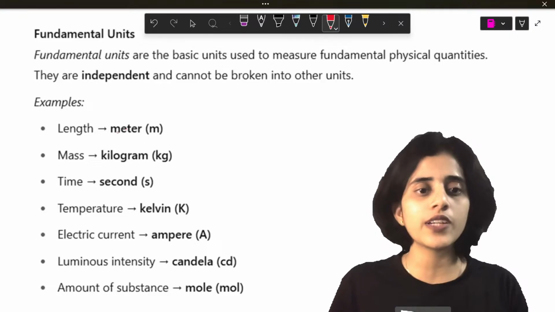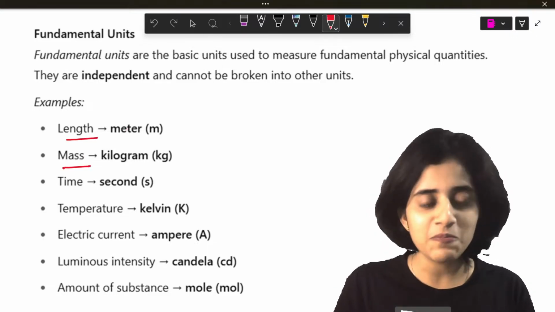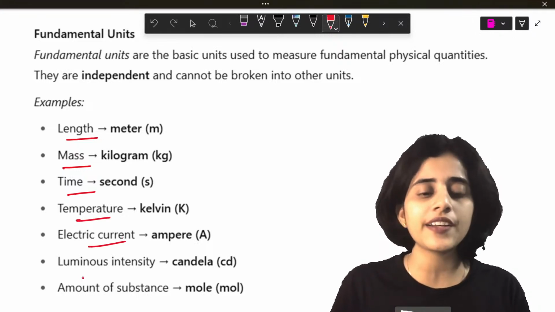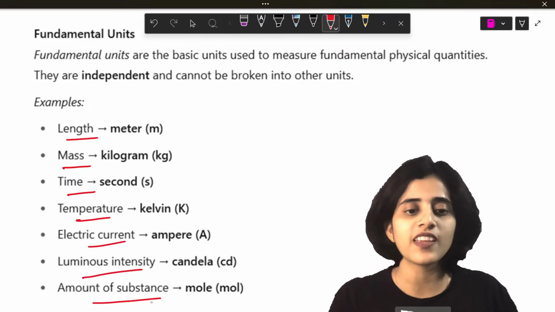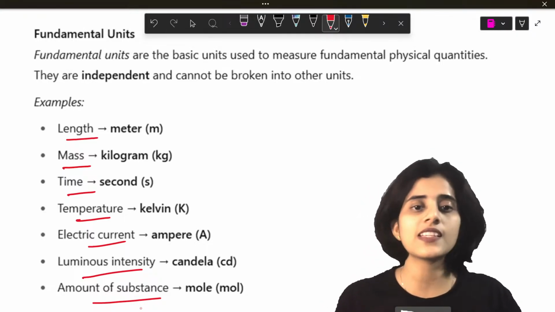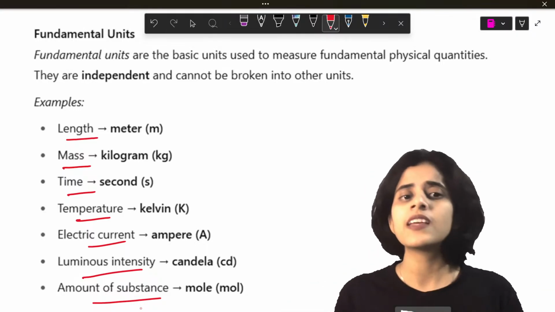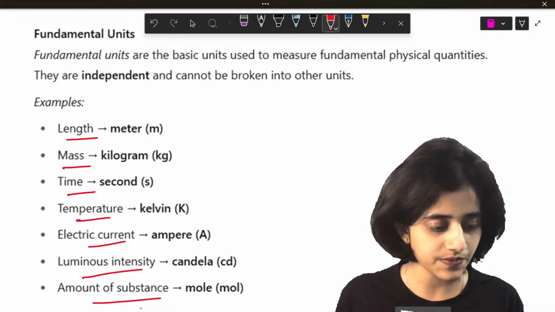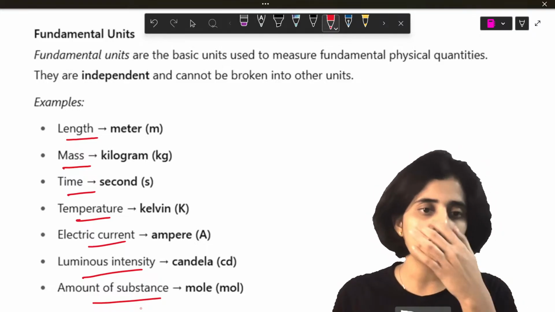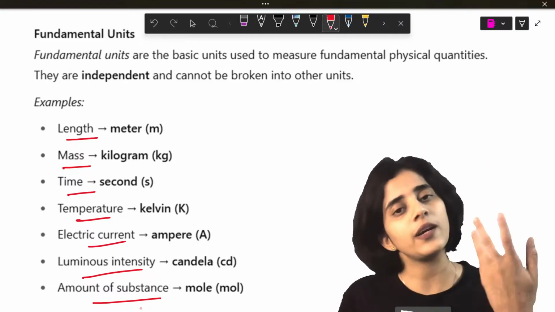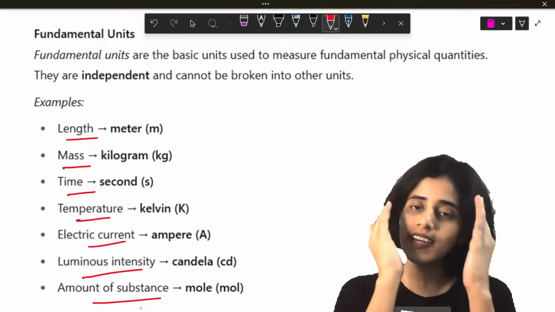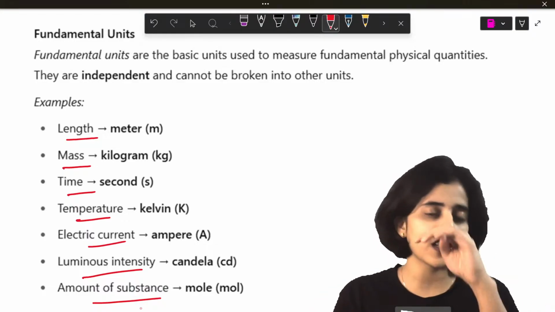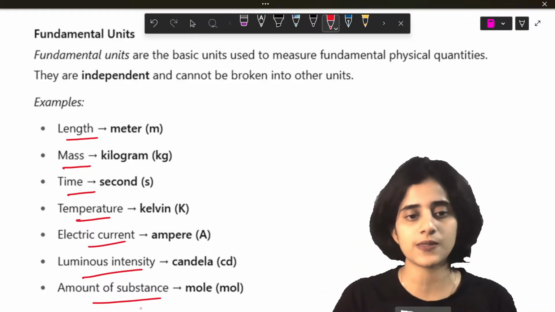What are the fundamental units? Length, mass, time, temperature, electric current, luminous intensity, amount of substance. These are all fundamental units. Why? These cannot be derived from anything else. See, meter is meter. Kilogram is kilogram. These are all units that are independent of anything else. You cannot break down these units. These are like the basic units.